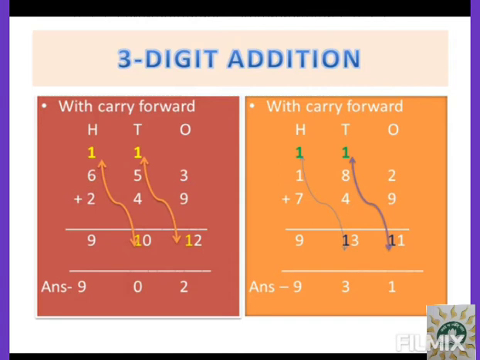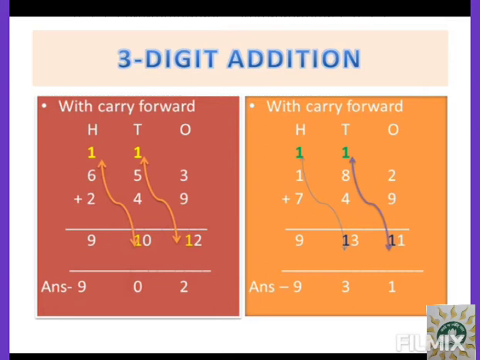Let us now look at the orange, light orange box. Here we have carry forward system with two more new numbers, that is 182 added to 749. So in the ones place you have again 9 plus 2. So after 9, 10, 11. So children, as you can see, 1 I have mentioned under 9 and 2, but the blue one I have carried it and I have taken it to tens place.